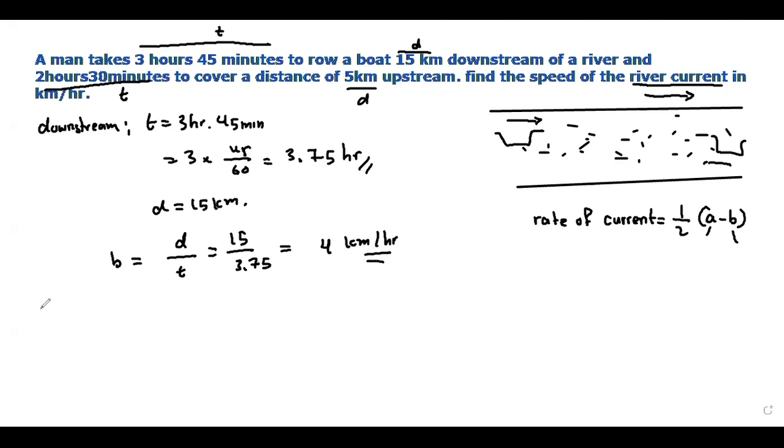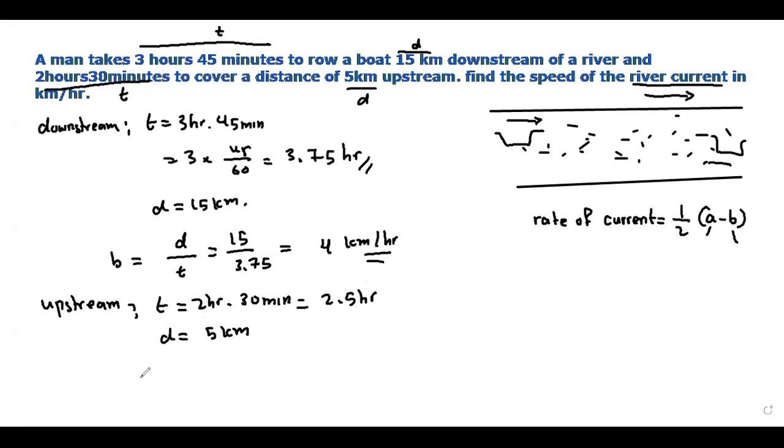Similarly, you find it for upstream. For upstream, time is given as 2 hours 30 minutes. 30 minutes means it is 0.5 hours. So it is 2.5 hours, right? Distance is given as 5 kilometers.